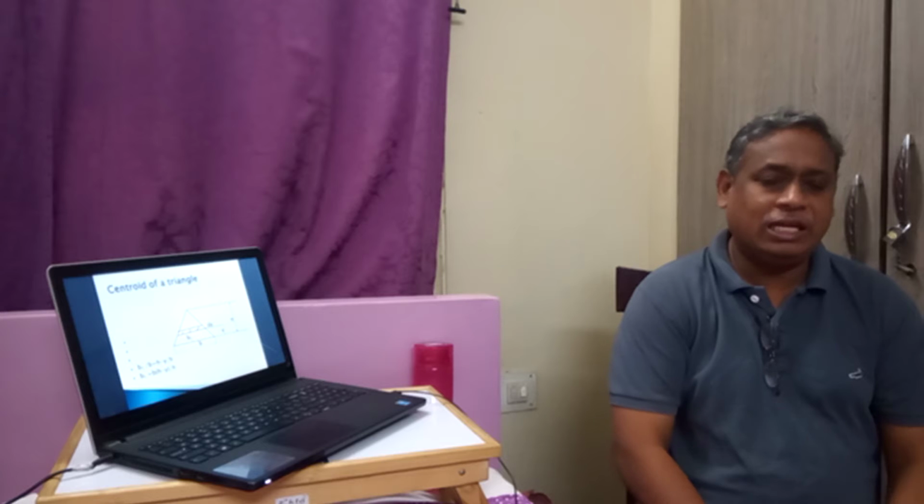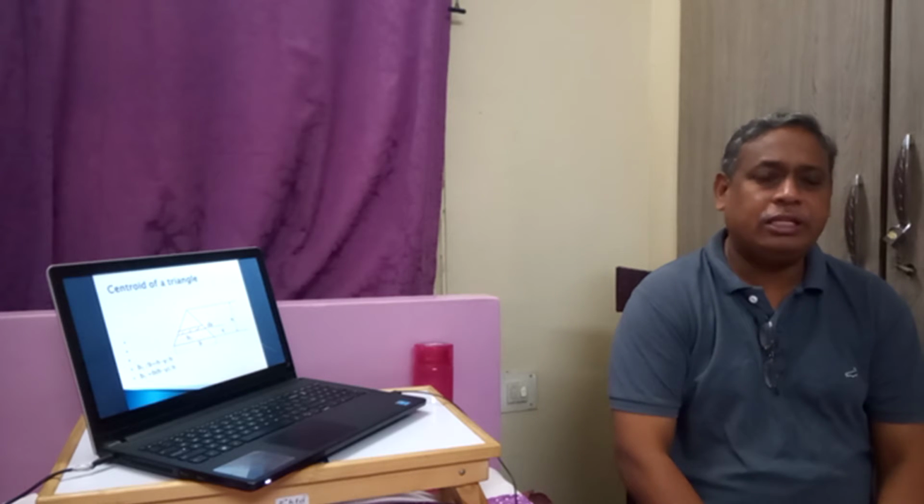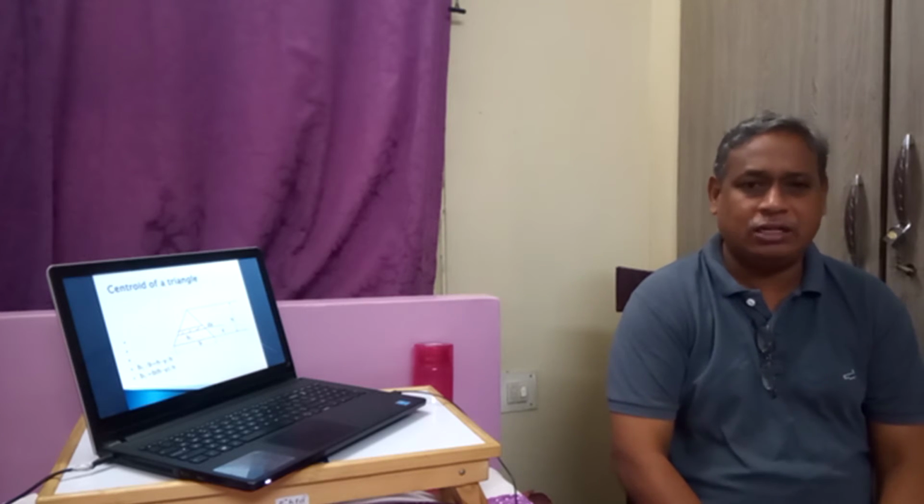Now, similarly, we can also derive the centroidal distance of a triangle.